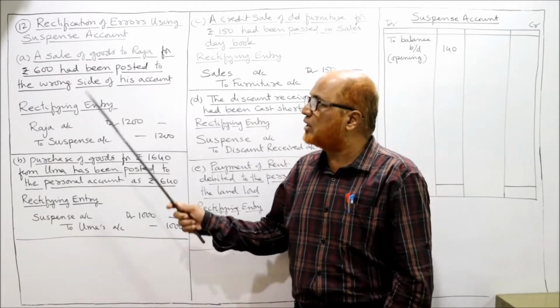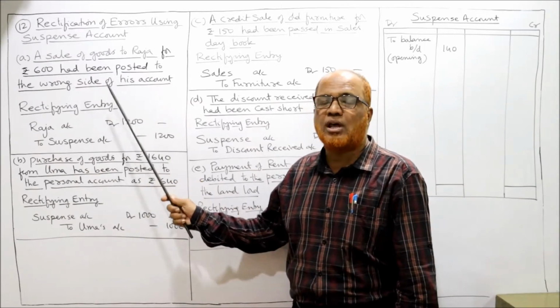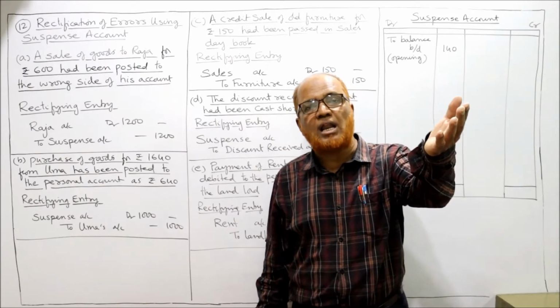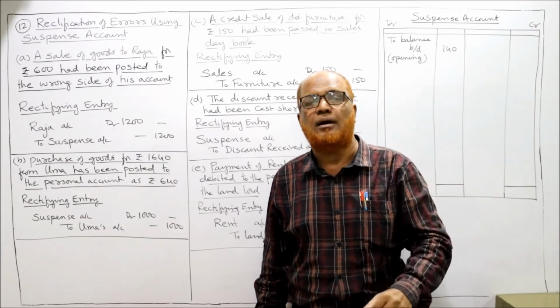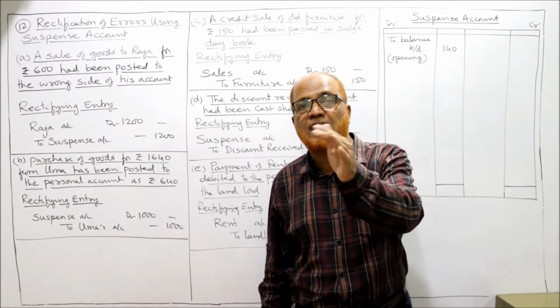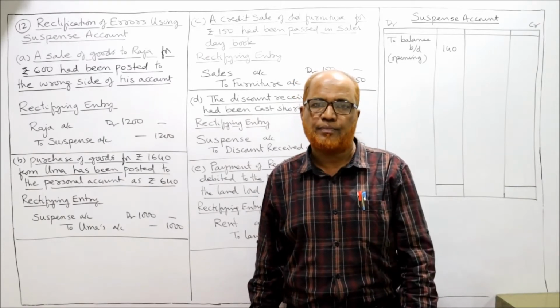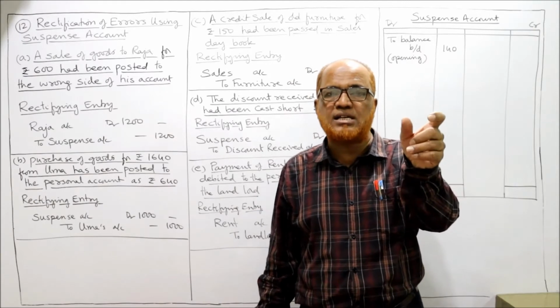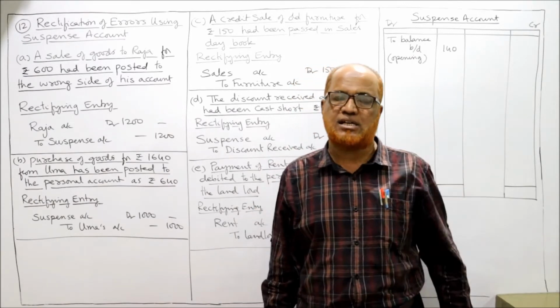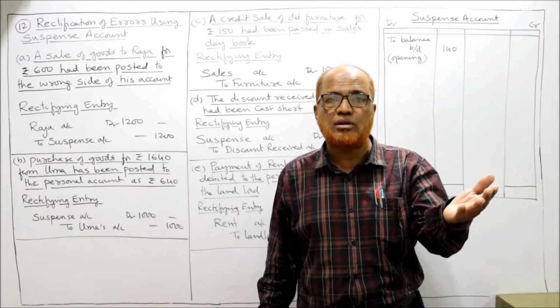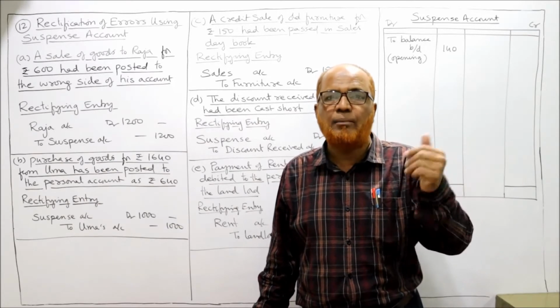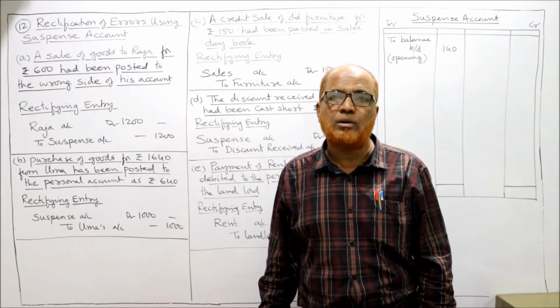But unfortunately, what happened here is that it had been posted on the wrong side of Raja's account. When we sell the goods to Raja, Raja's account should have been debited, but by mistake we have credited Raja's account. We have taken the wrong side. Instead of debiting Raja's account, we have credited Raja's account. Now we debit Raja's account, because it should have been debited, but we'll take double the amount.